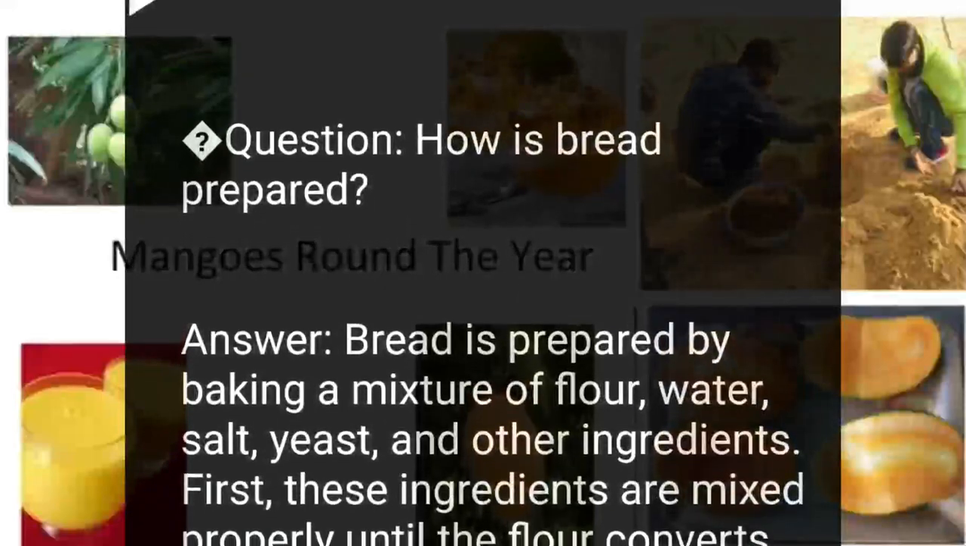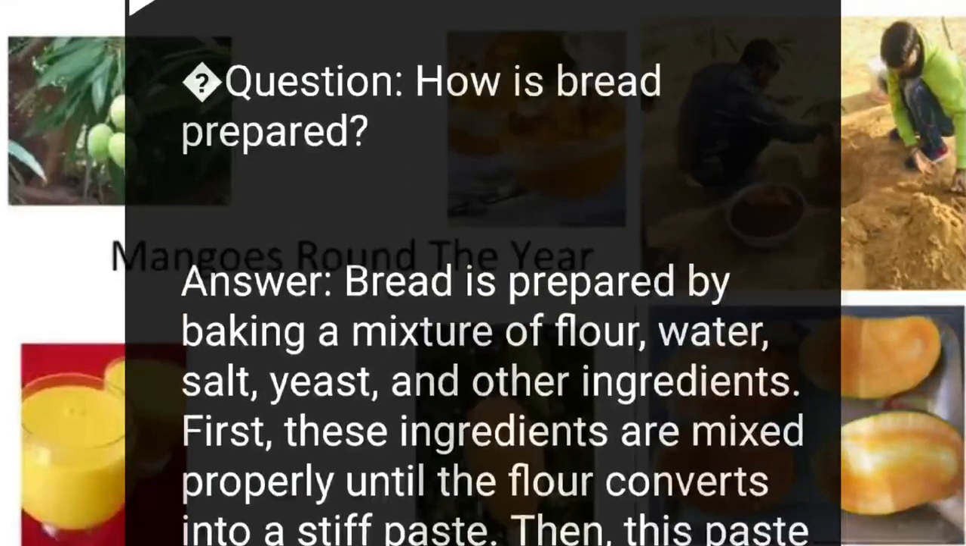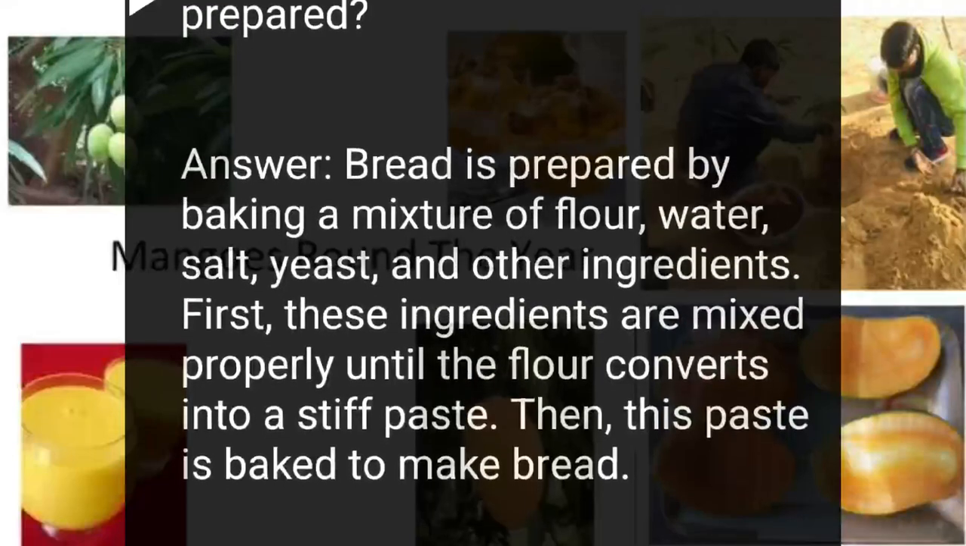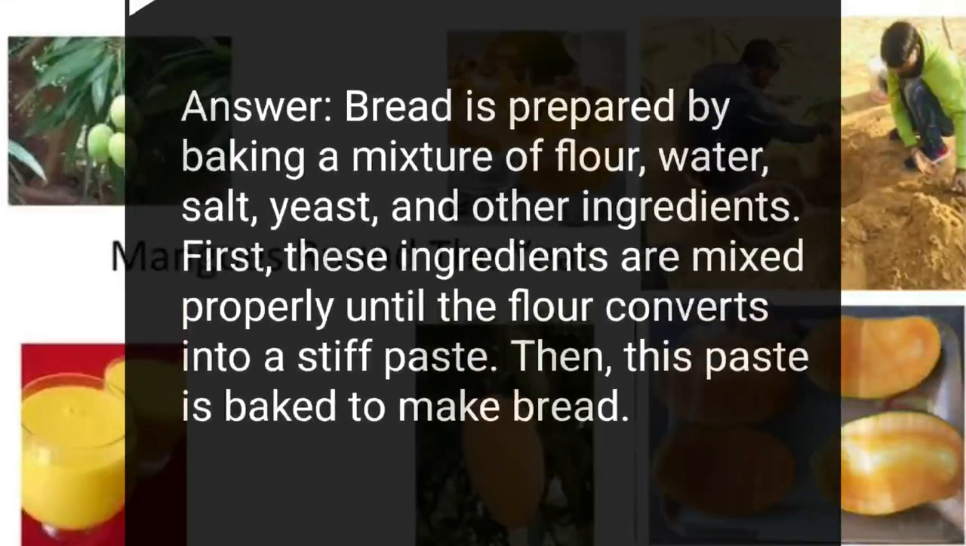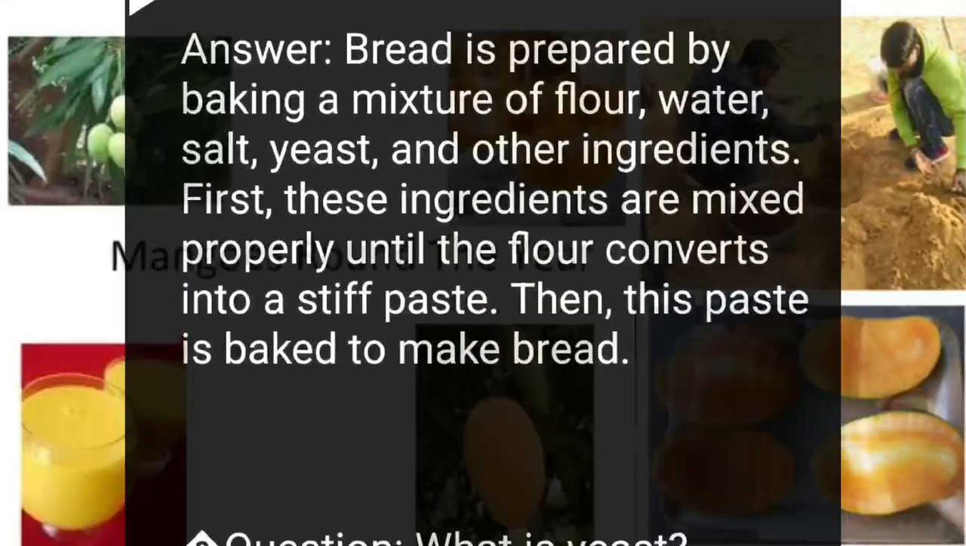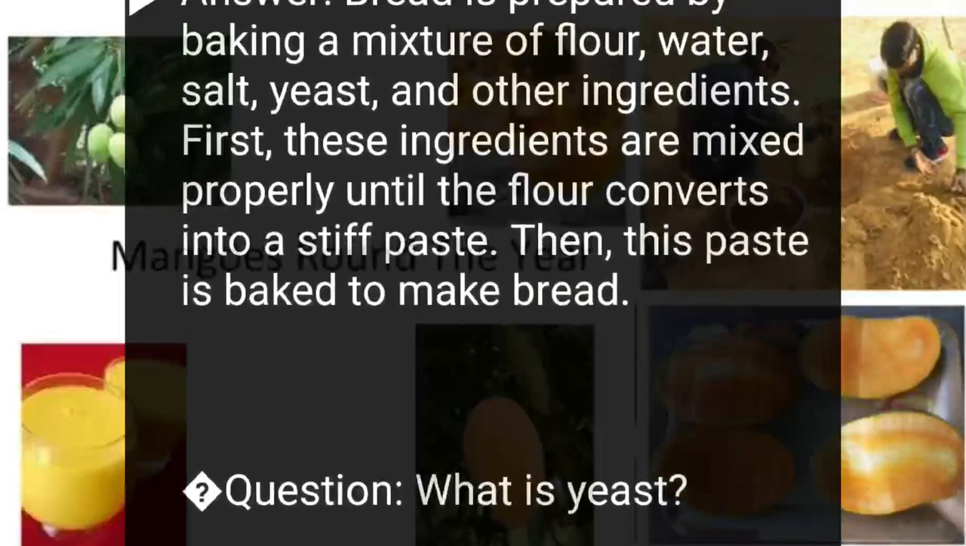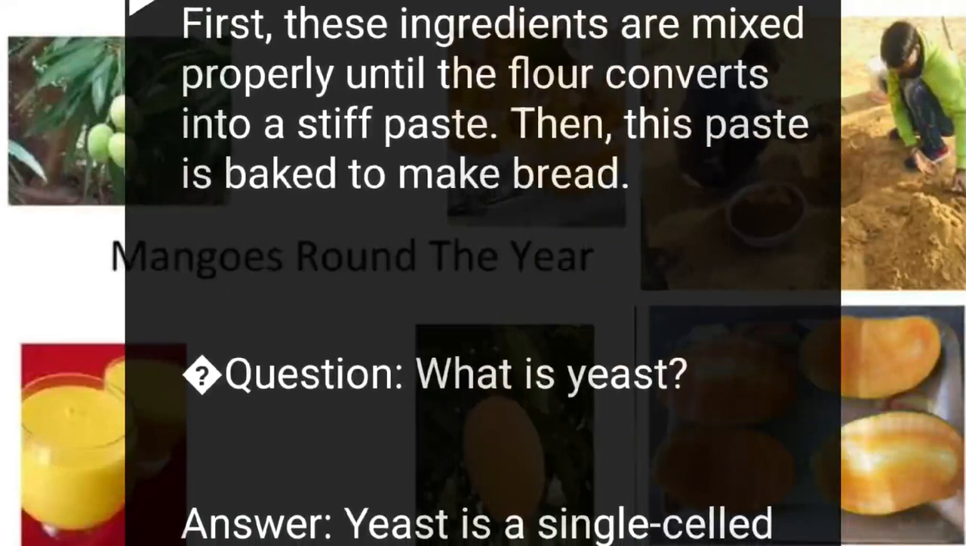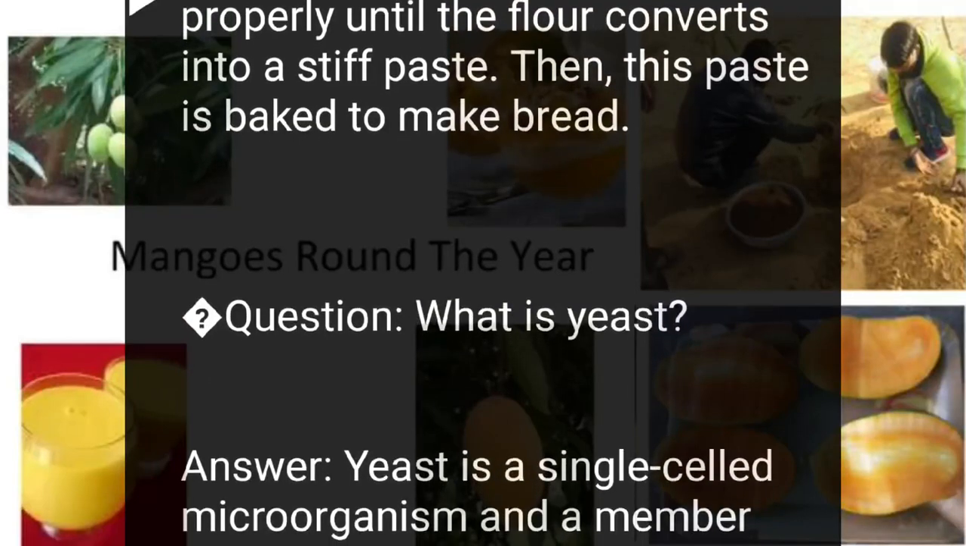Question: how is bread prepared? Answer: bread is prepared by baking a mixture of flour, water, salt, yeast, and other ingredients. First, these ingredients are mixed properly until the flour converts into a stiff paste. Then, this paste is baked to make bread.